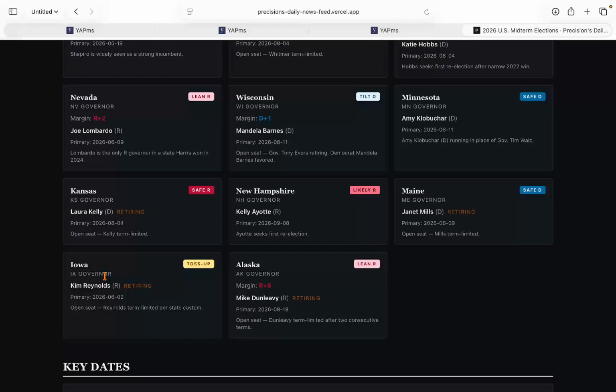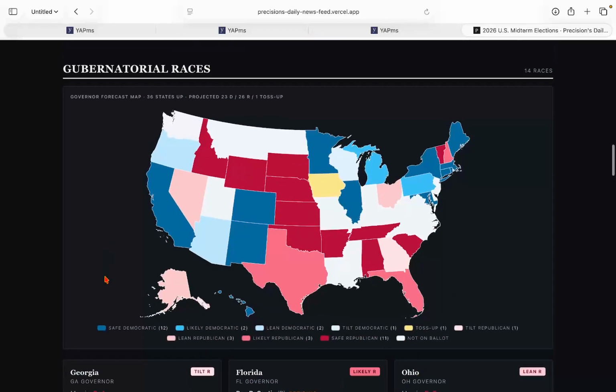Iowa is a toss-up right now. For some reason, I have not updated that. It should say tilt or lean Democrat for Rob Sand. I think Rob Sand wins by just a couple points. And then that's pretty much it.